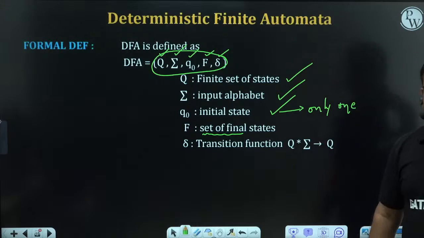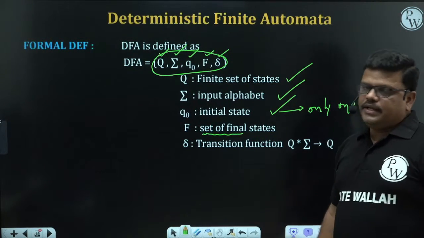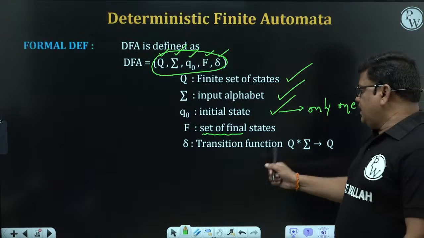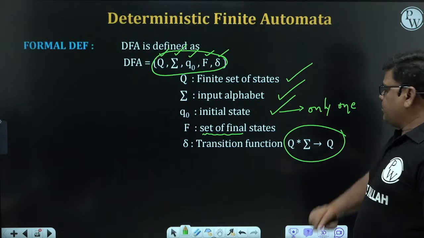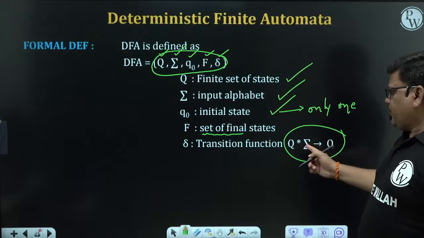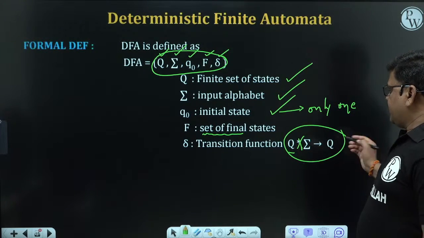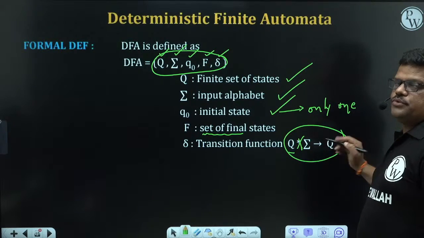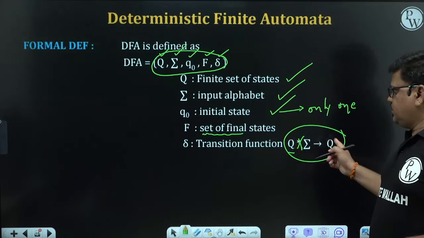Any number of final states, one or more, yes, because it is a set. And the transition function is defined as Q cross sigma gives Q, which is our definition. Q is state, sigma gives Q: state and input go to a state. From every state, on every symbol, one transition. This is the meaning.